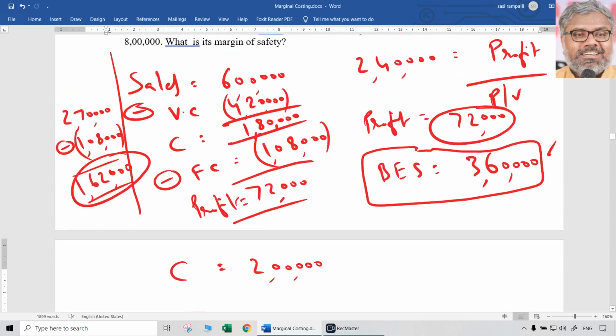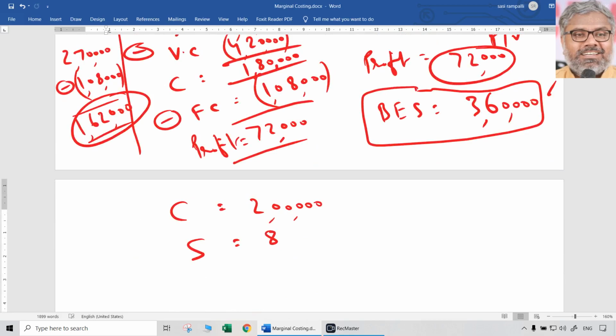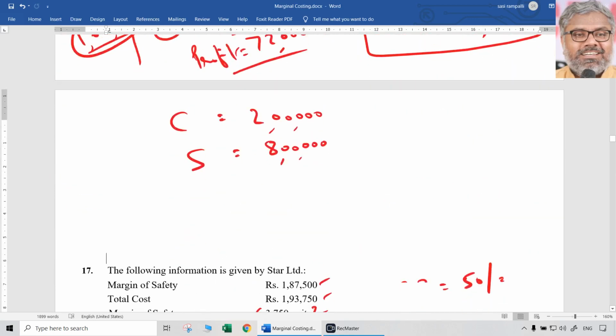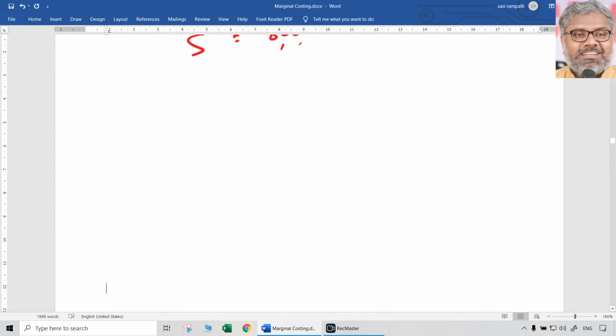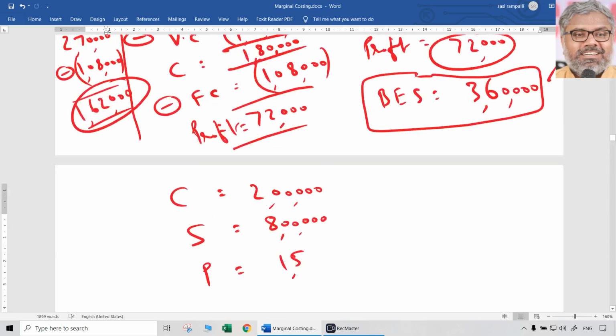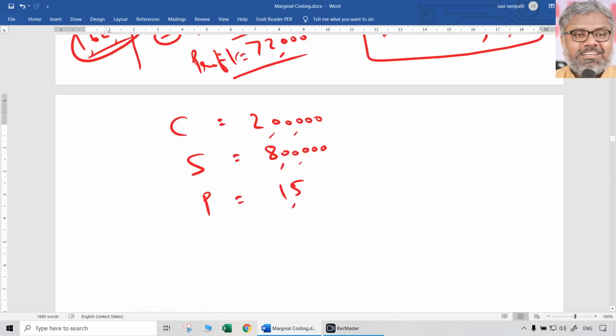Sales is 8 lakhs. And net profit is 1,50,000. Okay. What is asked there?